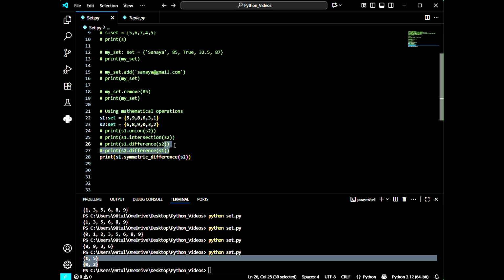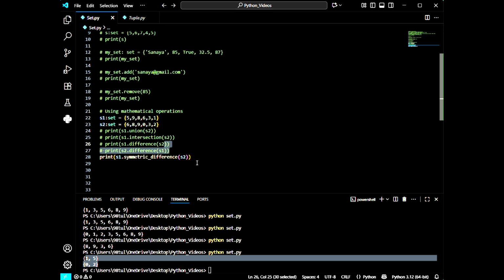And when I use S2 dot difference S1, it will return the elements left in set 2 after cancelling the common elements. But when we use symmetric difference, it will return the elements left in both sets after cancelling the common elements.